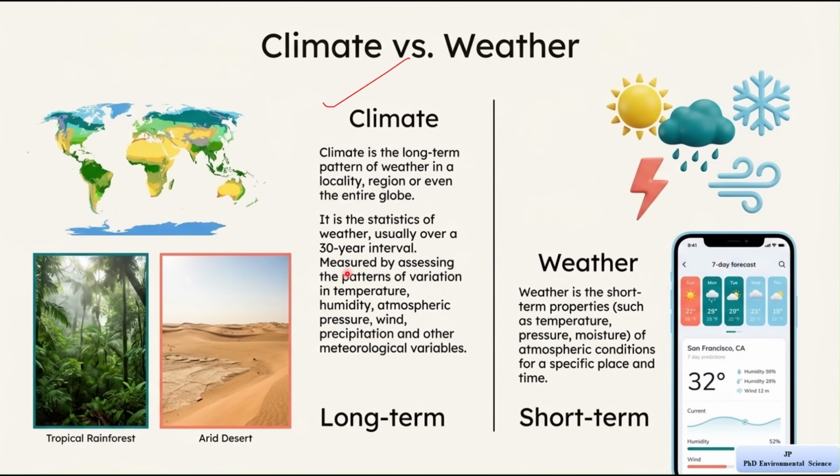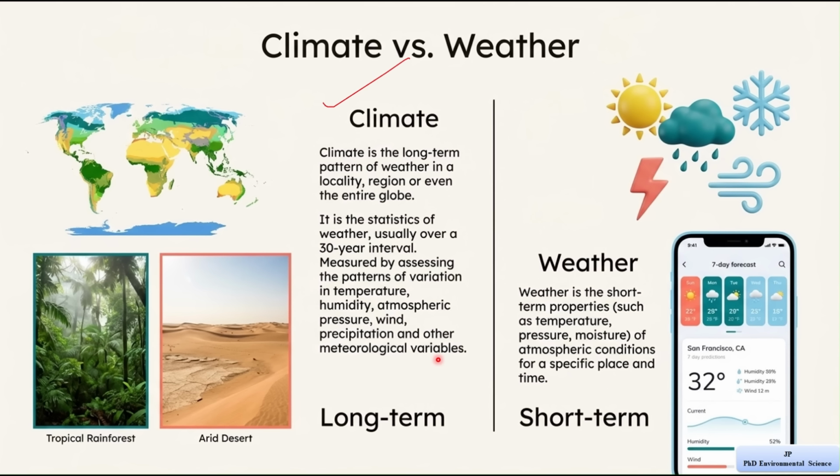Climate is measured by observing patterns of variation in different factors. These factors include temperature, which tells us how hot or cold a place is, humidity, how much moisture is in the air, atmospheric pressure, pressure of the air, wind, movement of air, and precipitation, which includes rain, snow, or any form of water falling from the sky. All these are meteorological variables.